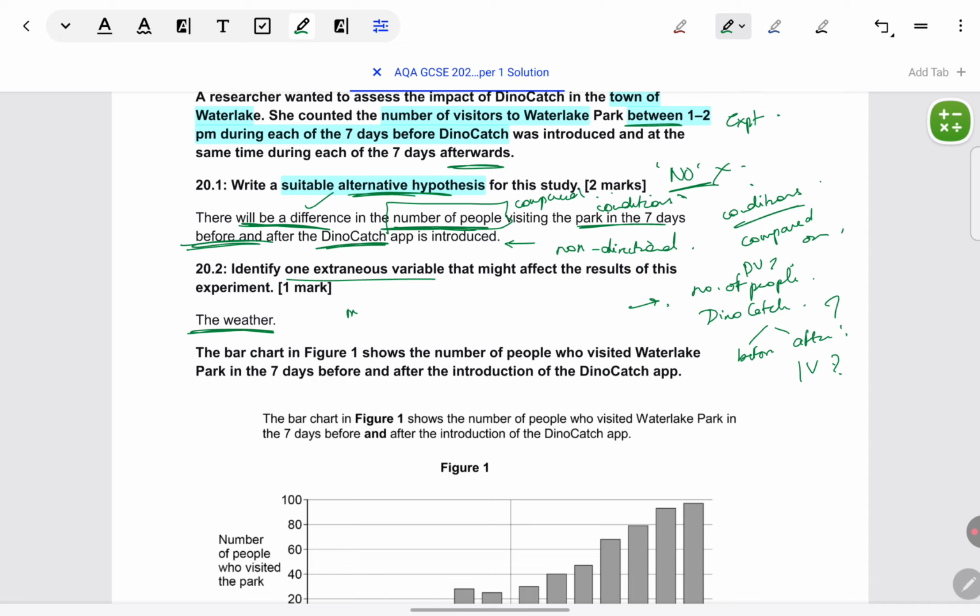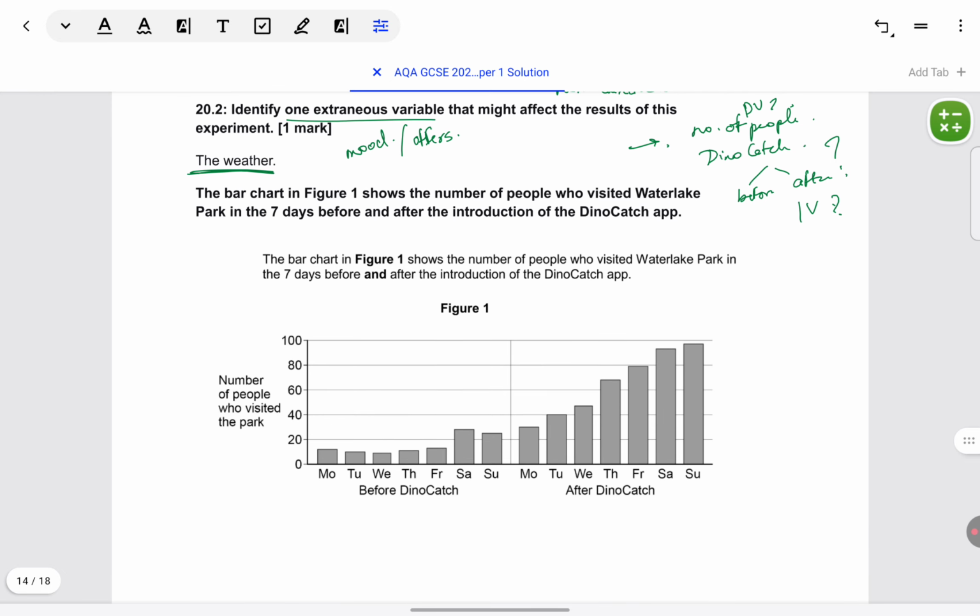Other things also: the people's own mood, any offers in the park, like some ticket fare being reduced, so more people are coming in. You can think of anything that way. There's no hard and fast correct answer. Let's come to the next one.